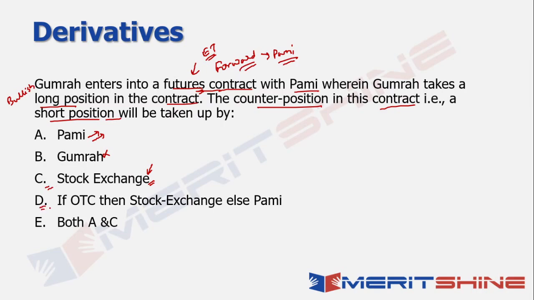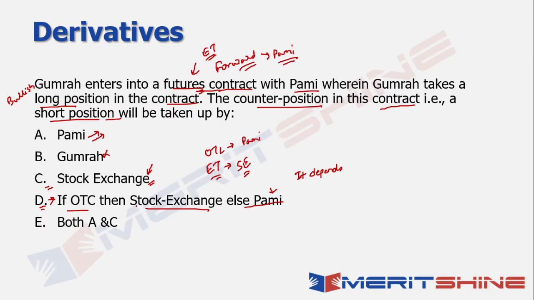Another option which is tempting is that D says if it is OTC, then stock exchange, else PAMI. Now let's try and decipher this statement. First of all, this itself is incorrect. If it is exchange traded, only then it will be the stock exchange. If it is OTC, it is automatically over the counter, which means it could be PAMI. And in this case, there is no point in talking about it depends, right? So option D is nothing but it depends only, right? It says it depends. If it is OTC, then it is stock exchange. If it is not OTC, then it is PAMI. First of all, that correlation itself is incorrect. So I will say that if it is exchange traded, then it is stock exchange. And if it is OTC, then it would be PAMI.